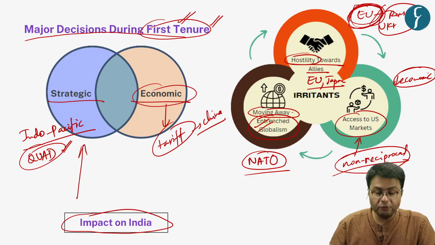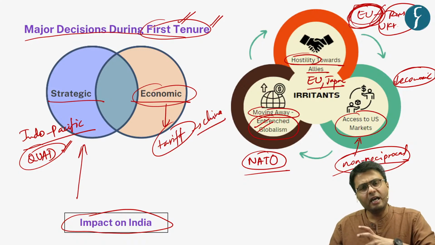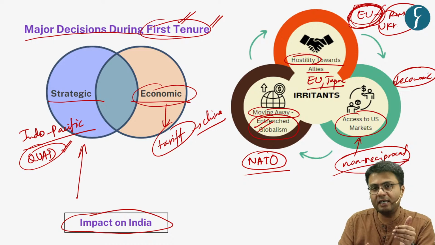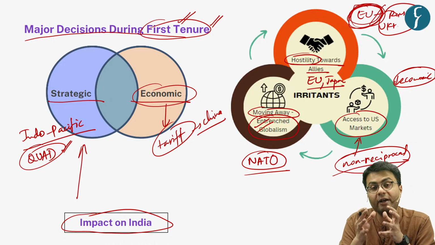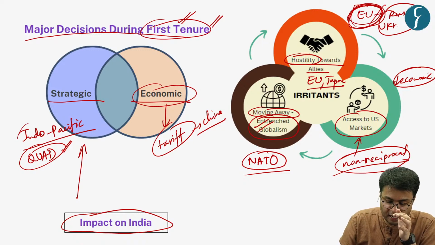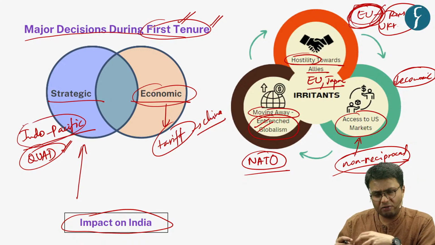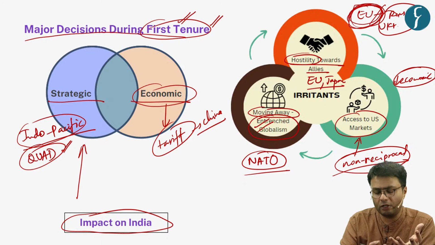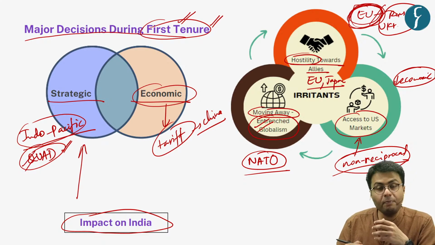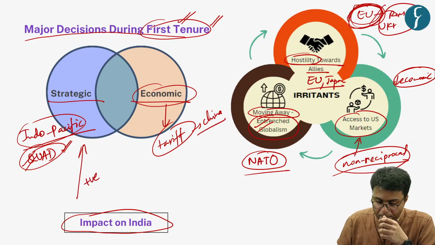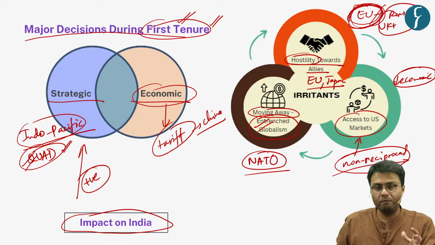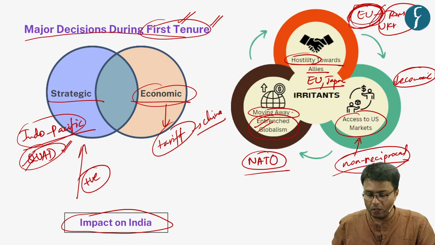Now, as far as strategic decisions are concerned, as you see, the primary motive of any United States government is to ensure a check on Chinese rise. So in a way, the US has created a set of institutions such as the Indo-Pacific architecture as well as the quadrilateral grouping. Thereby, it brings a positive impact on India's strategic dimensions as far as concerned.